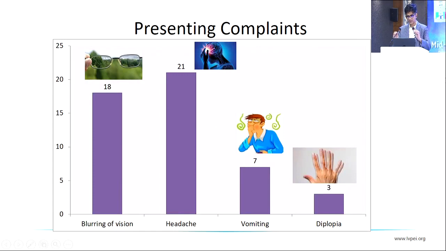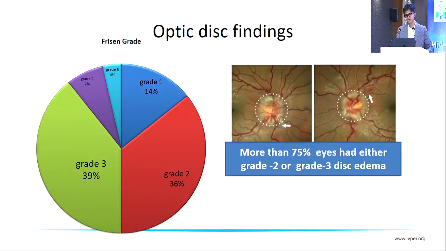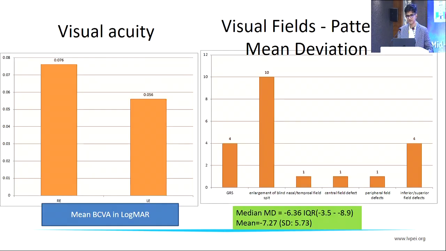So coming to the presenting complaints of these patients, about 50% had headache as a presenting complaint, and about 45% had blurring of vision as the main complaint. Vomiting and diplopia were seen in a minority of patients. If we look at the optic disc findings, the majority, over 75%, had grade 2 or 3 disc edema. So that means it is not difficult to pick up the recurrence, because the majority of them have well established papilledema at presentation.